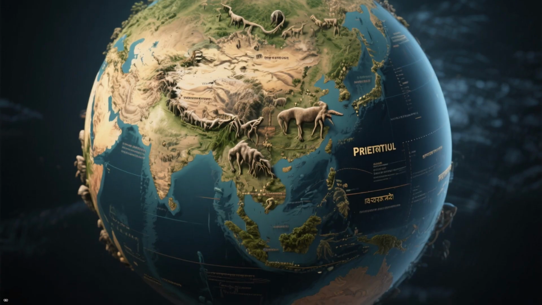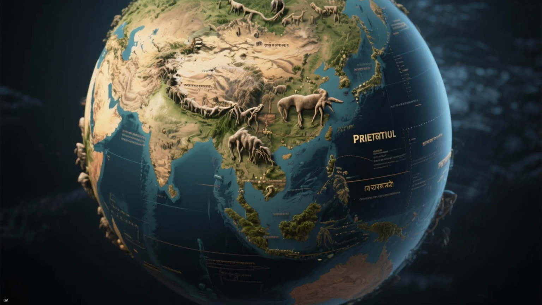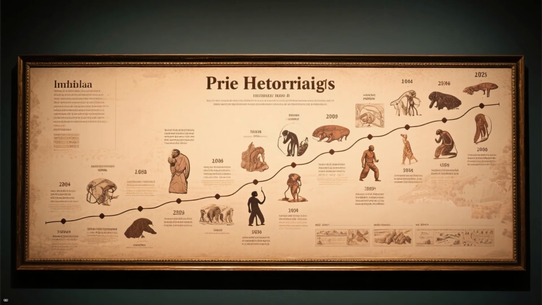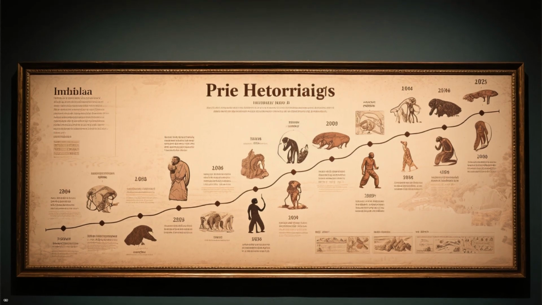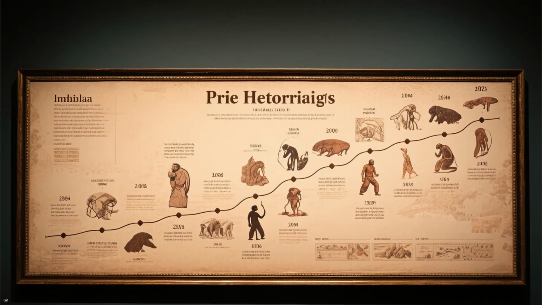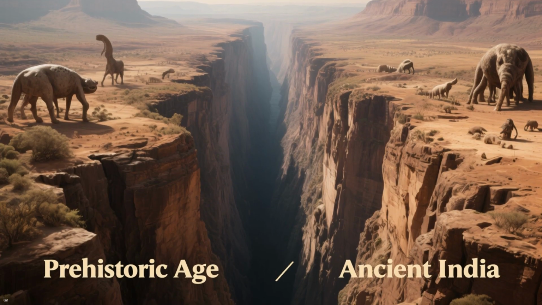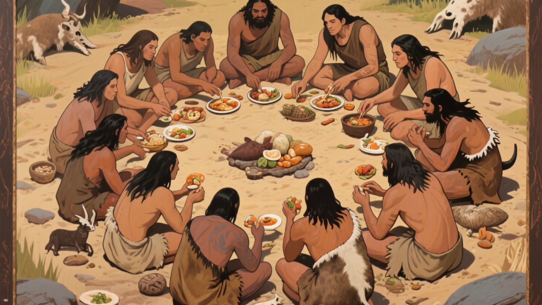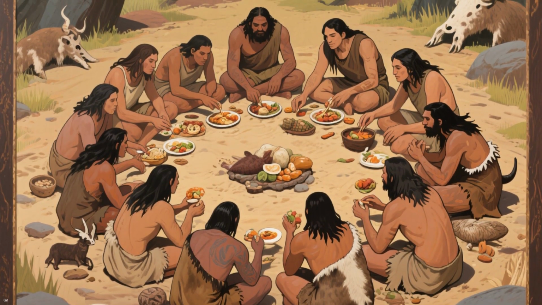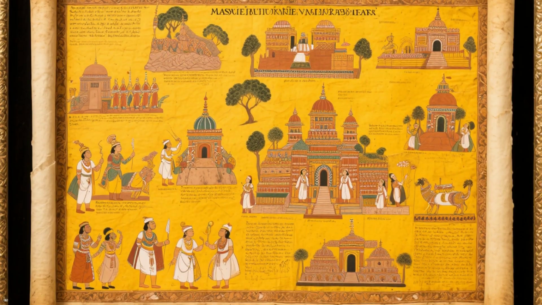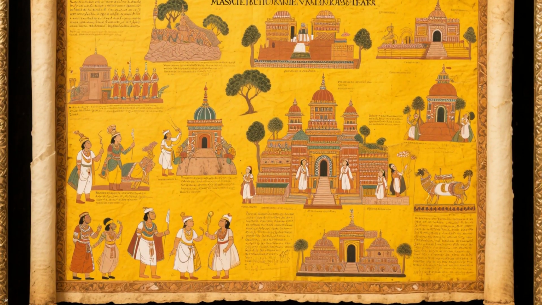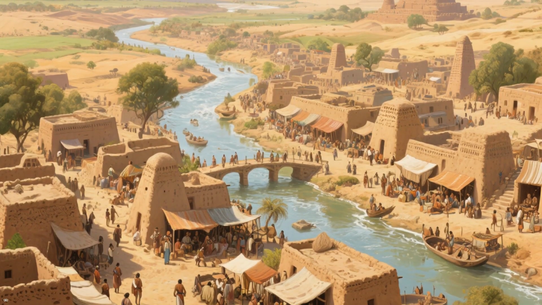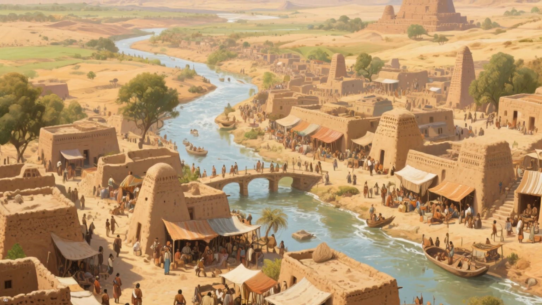Now let's see how the Prehistoric Age is connected with the ancient history of India. Let me tell you that the Prehistoric Age started 2.6 million years ago, and the ancient history of India started in 3300 BC. So there is a gap of about 2.5 million years between the Prehistoric Age and the ancient history of India. In the Prehistoric Age, humans did not have a king or a state or a kingdom, but in ancient history we have records of the first kingdom that was established in the Indian subcontinent. The name of this kingdom was the Kingdom of Sindhu, also known as the Indus Valley Civilization.